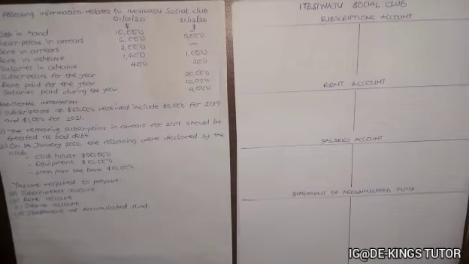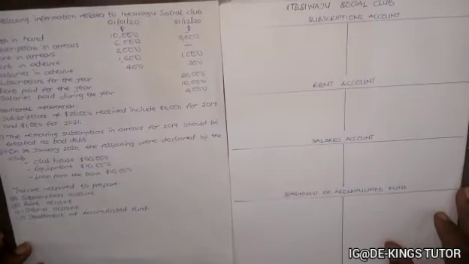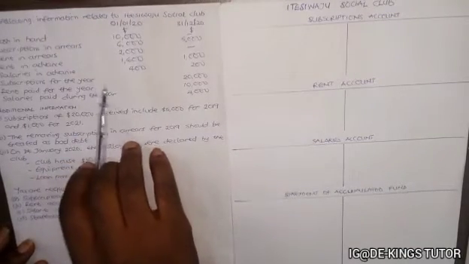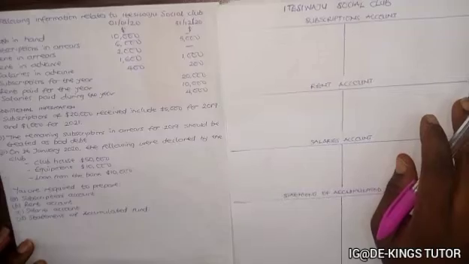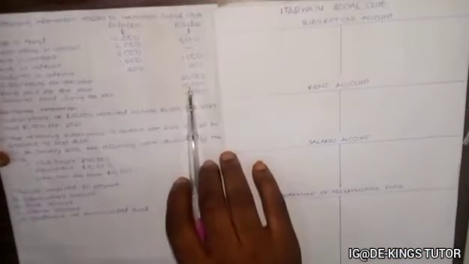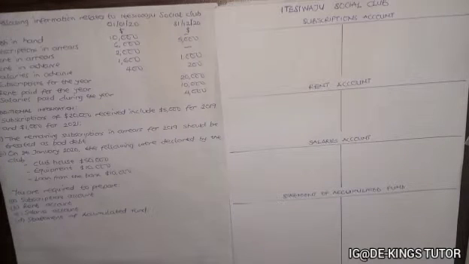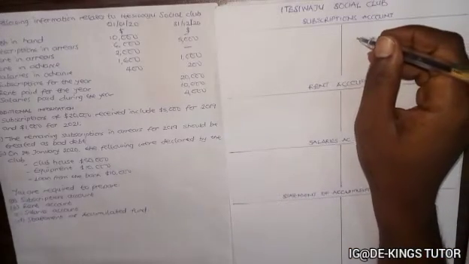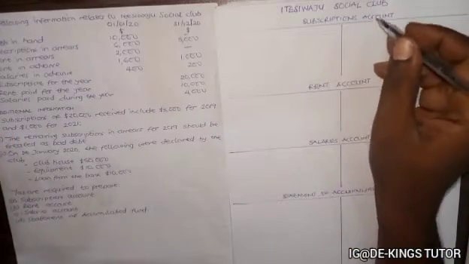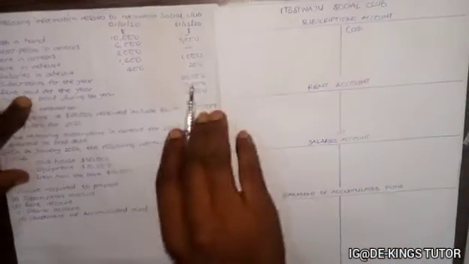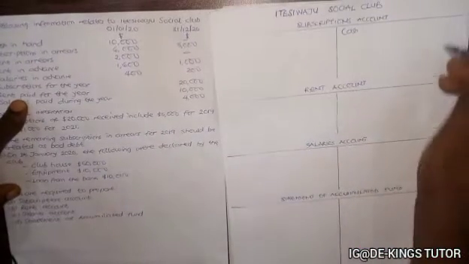So to prepare the subscription account, it says subscription for the year 20,000. So the cash account, the receipt and payment account, will be debited, while the corresponding entry will come here as cash, $20,000.